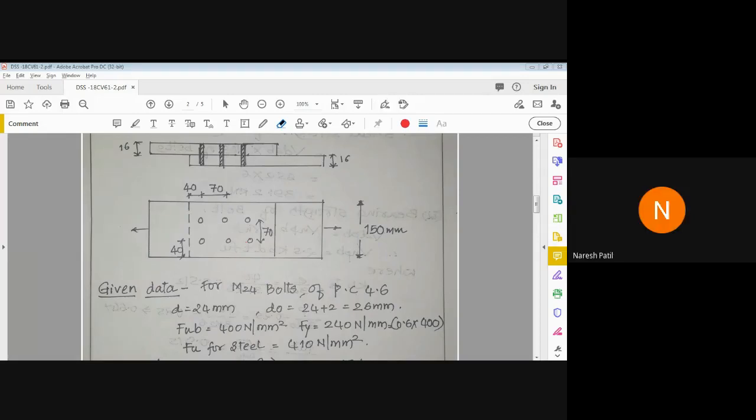Rohan Kattimani. Rohan? Not there in the meeting. Manish Patel, late entry. Manish Patel, yes, sir. Any doubts? Sir, starting part.